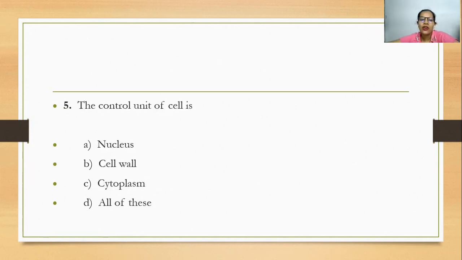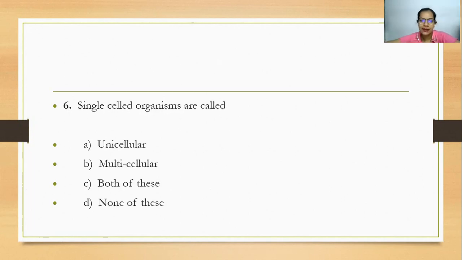The control unit of the cell is dash. Nucleus, cell wall, cytoplasm, or all of these. Just as in the human body your brain is the control center, in the same way in the cell, it is the nucleus which controls the entire functioning of the cell. So the answer is nucleus. Single-celled organisms are called dash. We have already discussed this. When it is a single cell, it is unicellular.